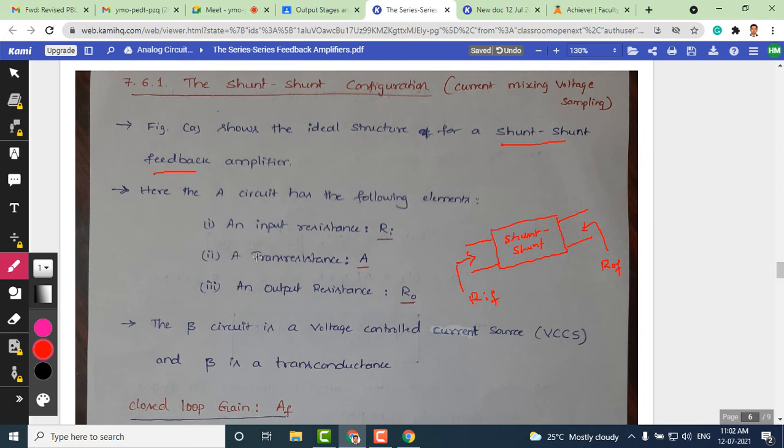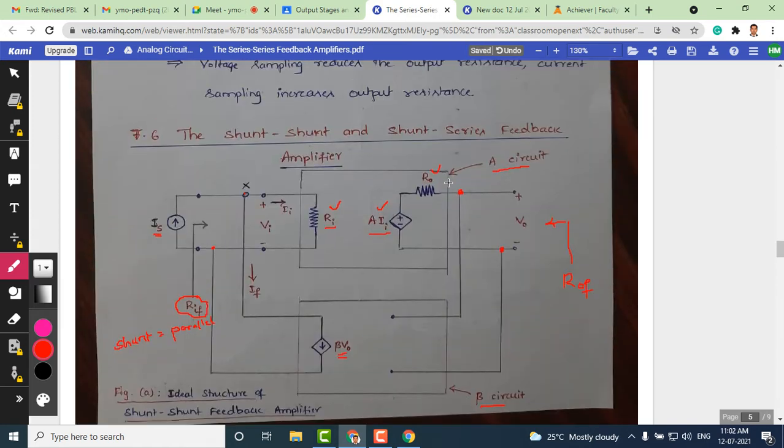The ideal structure comprises an amplifier circuit, which in turn has three elements: input resistance, transresistance, and output resistance. So here the amplifier type is a transresistance amplifier. As you can see, we are sampling the output voltage and mixing it with the input current.